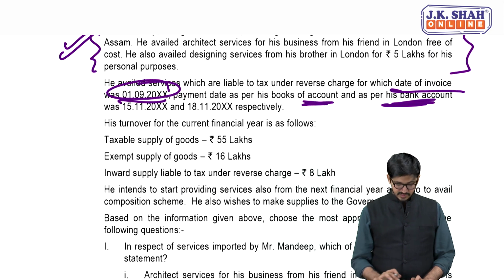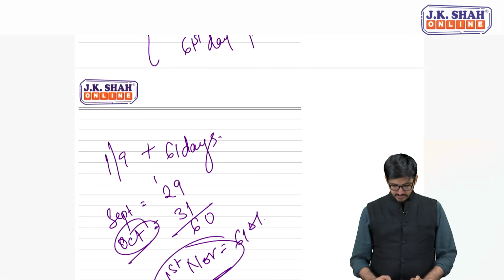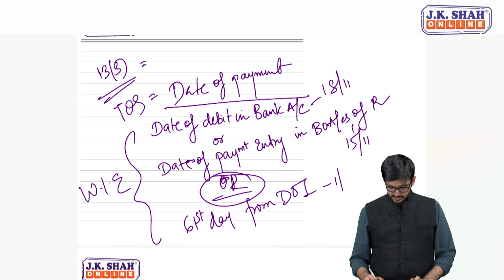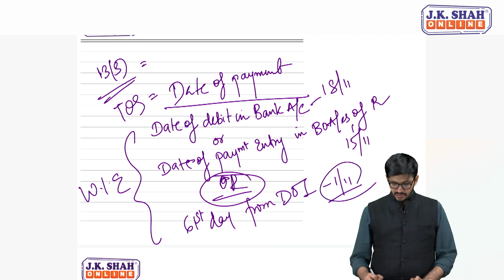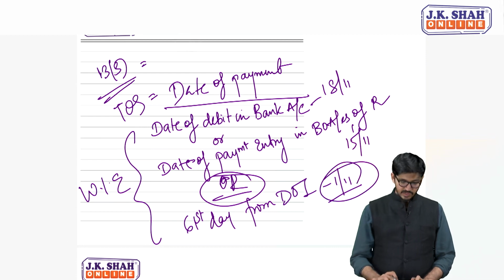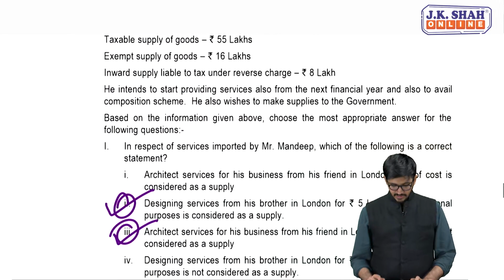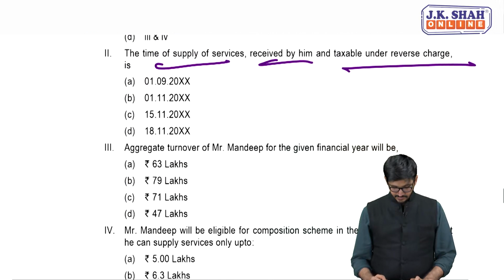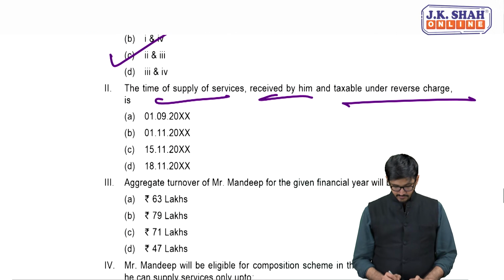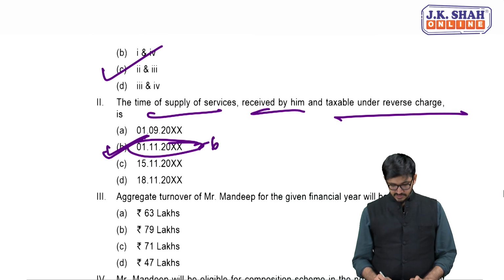1st November is the last date, right? So that's 1st November. So which is the earlier date? 1st November. Yes, absolutely right, my dear friends. And that is the answer. 1st November. That happens to be the 61st day.